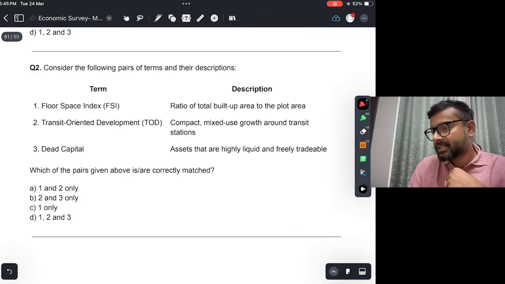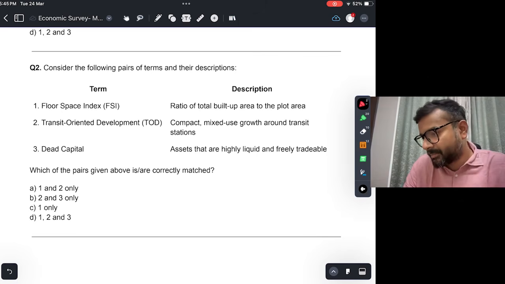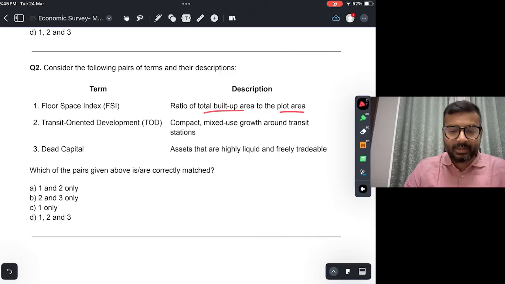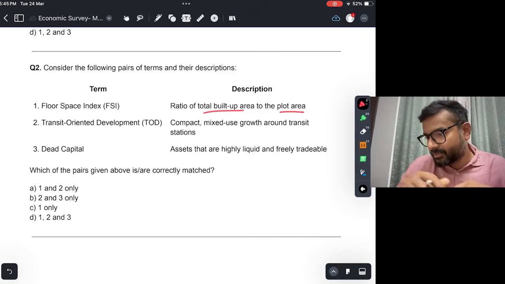Consider the following terms and their description. Okay, what is floor space index? Floor space index is the ratio of total built up area to the plot area. This is true. Okay, so total built up area kitna hai, divided by the total area of the plot, that is floor area index, also known as floor area ratio.